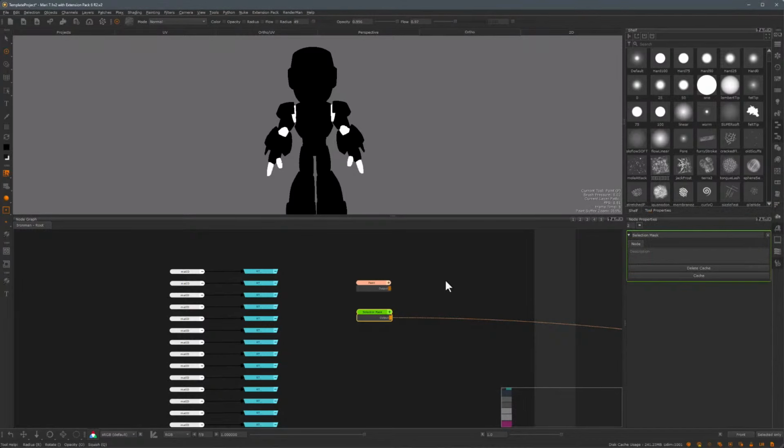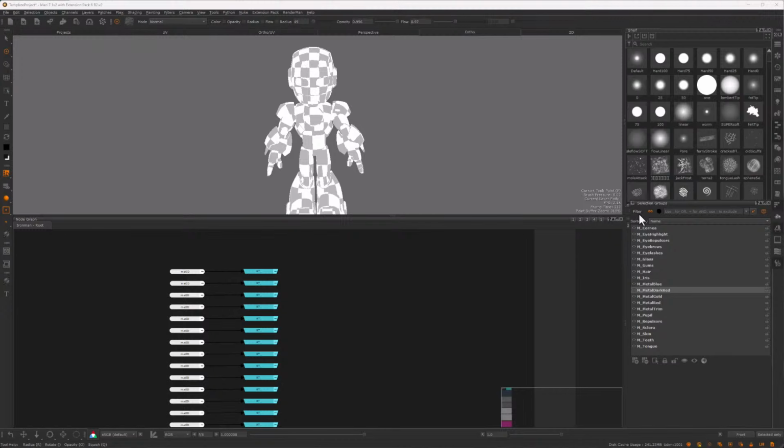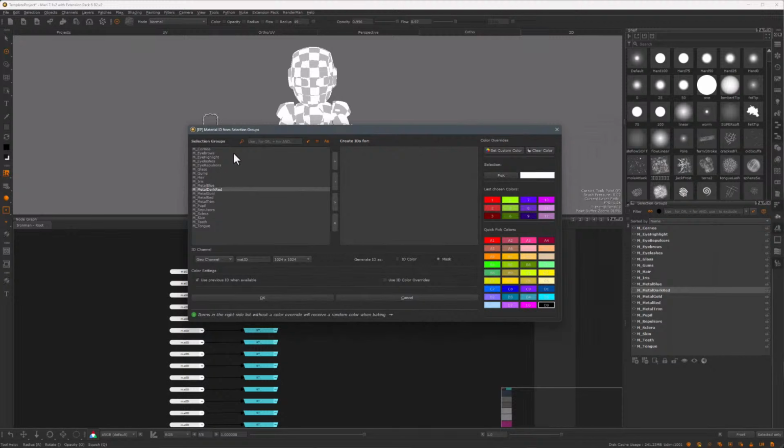Because we have the extension pack, we're actually using a different way of baking these selection masks. So I'll just get rid of these two, and I'll go back to my selection groups palette in here. I'll dock it, and I will click on this button here at the bottom. And that will bring up this Material ID from Selection Groups window.